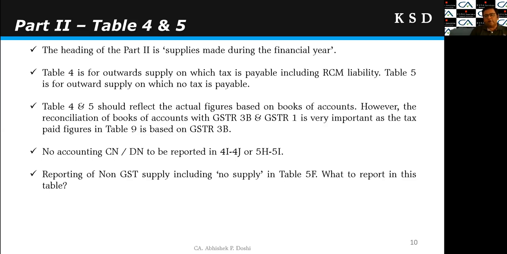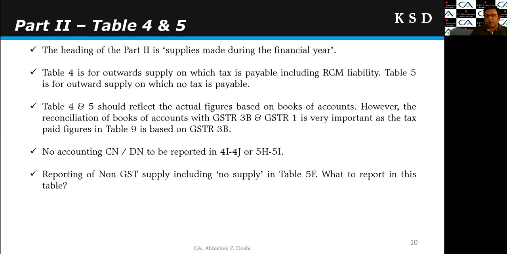In this credit debit note reporting, only credit debit notes with GST impact should be reported, and no accounting credit debit notes. Say for example, I have simply given a credit note for some discount later on, in which I have not given any GST impact. So it will be called an accounting credit or debit note, and the same should not be reported in the GSTR 9. Then reporting of the non-GST supply, including no supply, in table 5F.